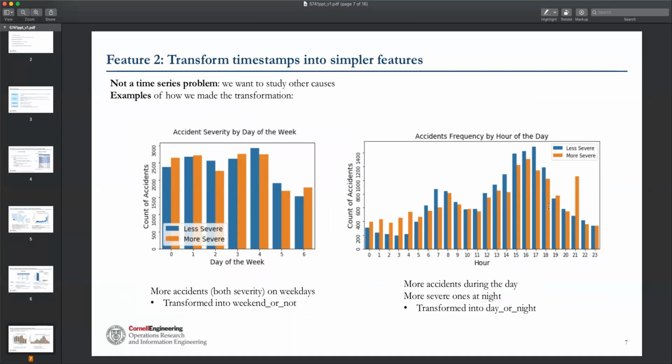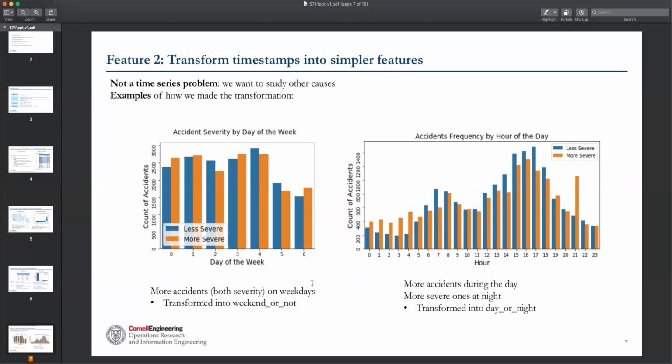After that, we start to look at the features. We start to look at the time features. Our problem is not a time series problem, so we want to consider some time features as the causes of the severe accidents. By now, we only have a feature timestamp, so we manually classify time into days, hours, and weeks.